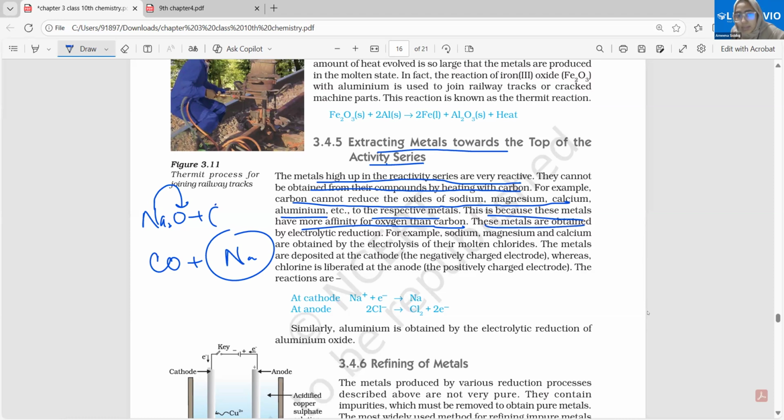These metals are obtained by electrolytic reduction. Sodium, magnesium, and calcium are obtained by the electrolysis of their molten chlorides. Again, I use the same thing, the molten chlorides. What do we mean by the chlorides here?